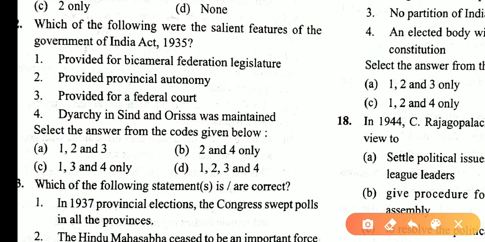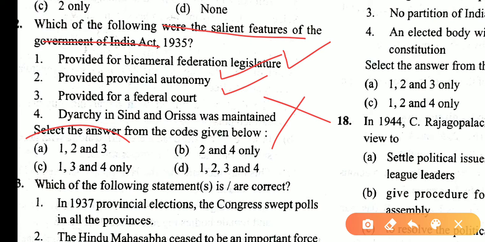Which of the following were the salient features of the Government of India Act 1935? Provided for a bicameral federal legislature? Yes. Provided provincial autonomy? Yes. Provided for the federal court? Yes. And Sindh and Odisha are maintained. These statements are incorrect. Correct statements are 1, 2, 3. So answer is A.